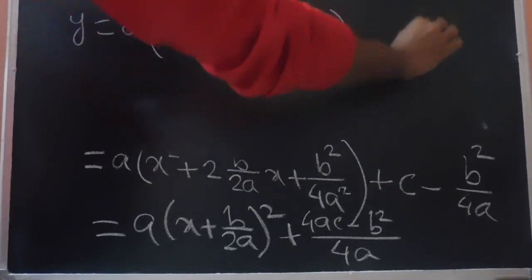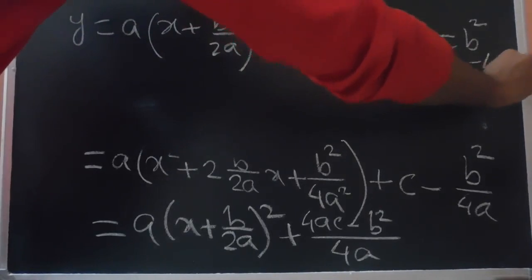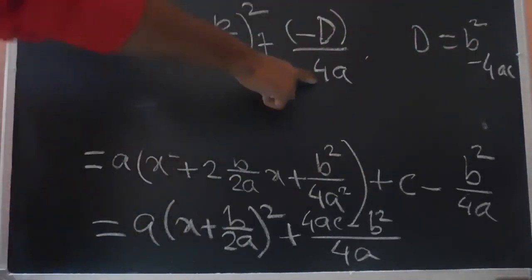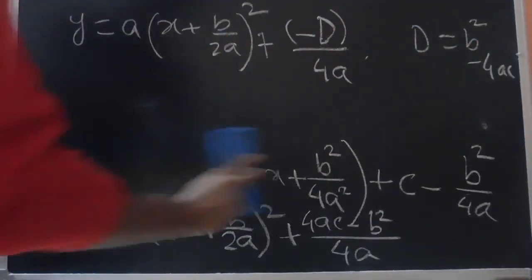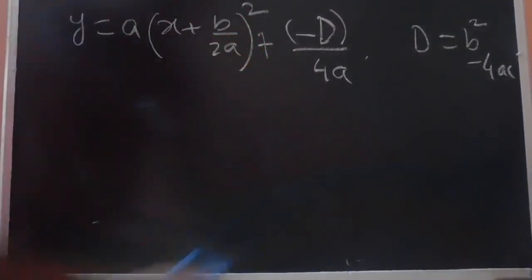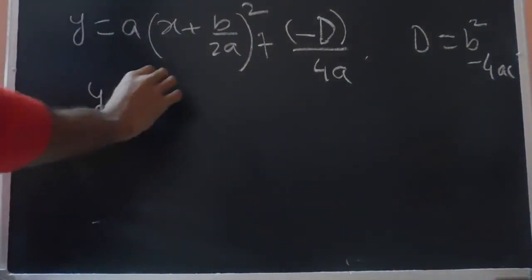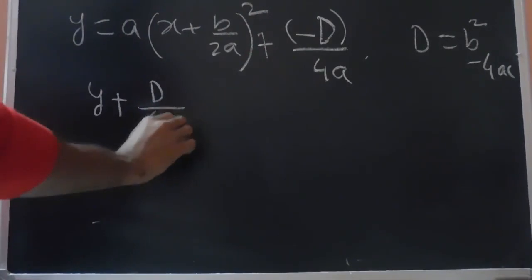So this capital D is equal to b square minus 4ac, the discriminant. This we can take to this side. So we have y plus D by 4a